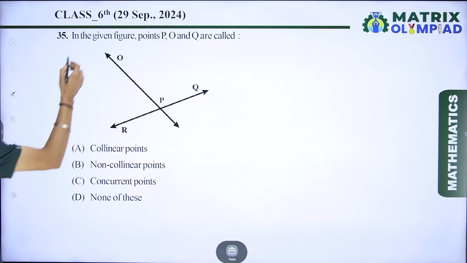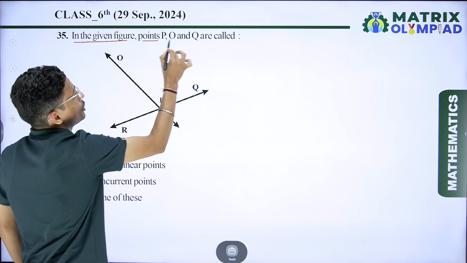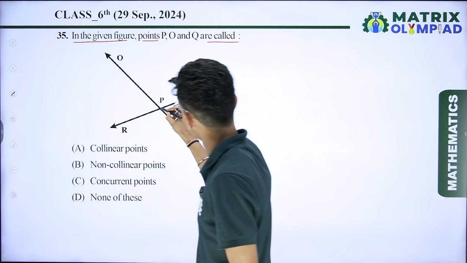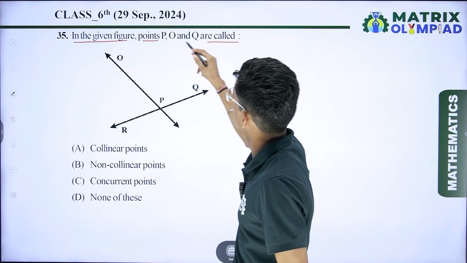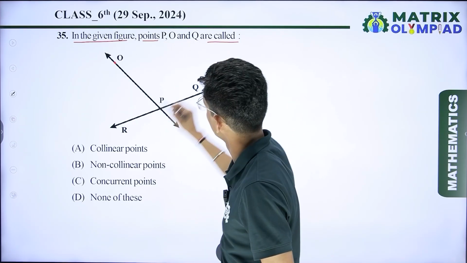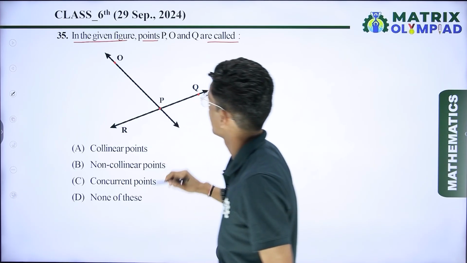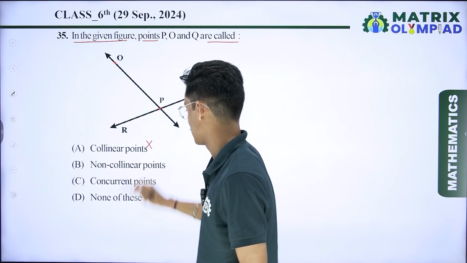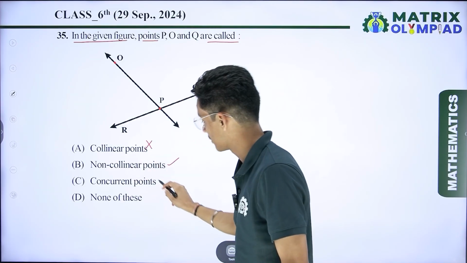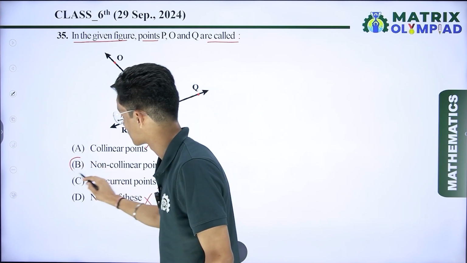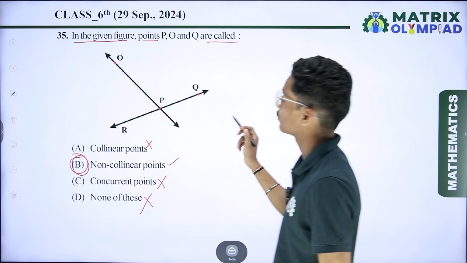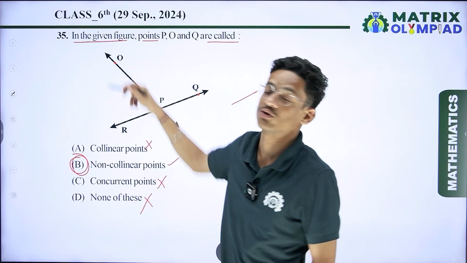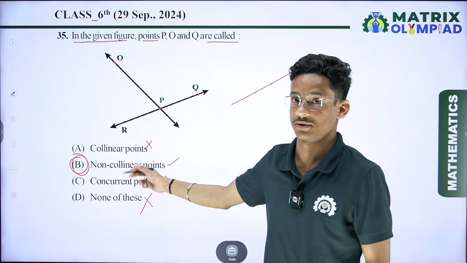Now the next question: in the given figure, points P, Q and O are called what? First we check where point P is. Point P is here, point O is here and point Q is here. These points are not on a single line. So collinear points, not possible. These are non-collinear points, yes. Congruent points, no. None of these, no. So option B is the correct answer. Collinear points are those points which lie on the same line. These points are not lying on the same line, so they are non-collinear points.